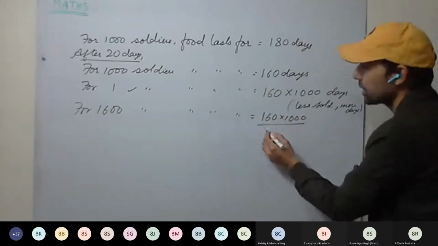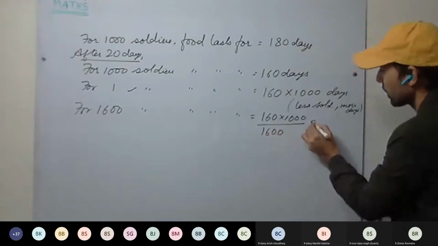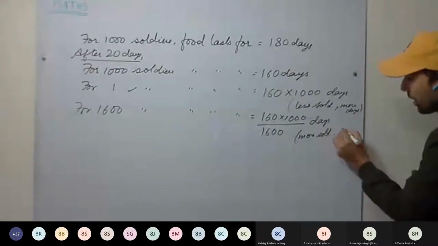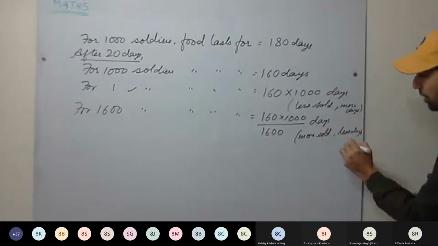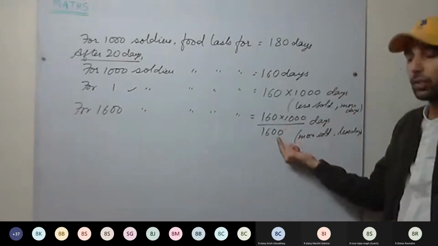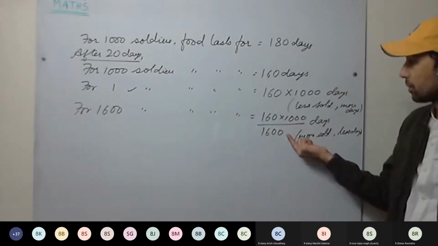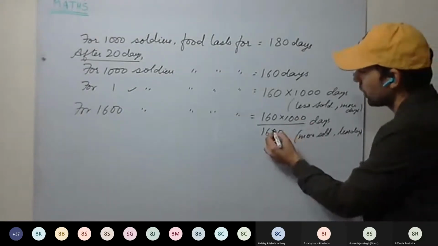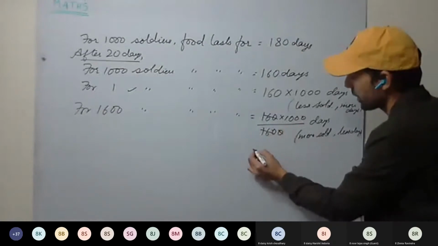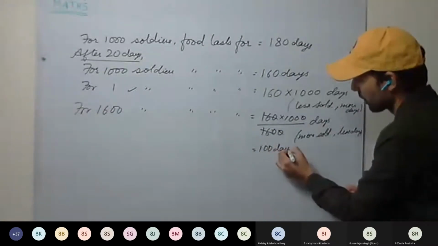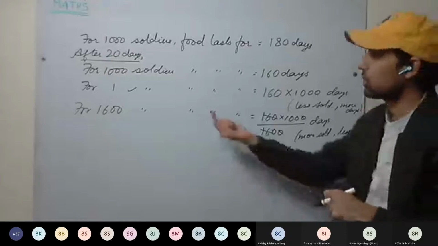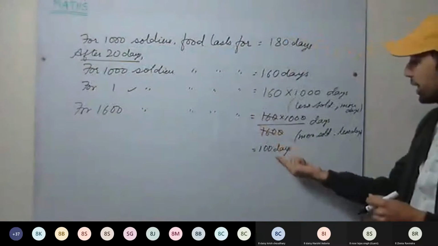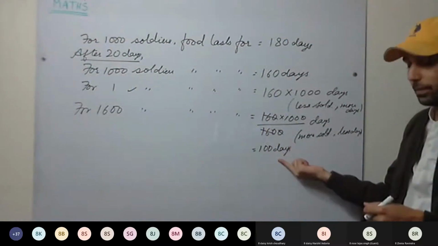Divided by 1,600 days. More soldiers, less days. Understood this one? So more soldiers, less days. Therefore, we have to divide. The answer must be less days. So we have to divide by 1,600. So 160 cancels, 100 days. Now you can see, for 1,000 soldiers, it will last for 160 days. Now soldiers have increased, we are getting less number of days, 100 days. Understood this one?